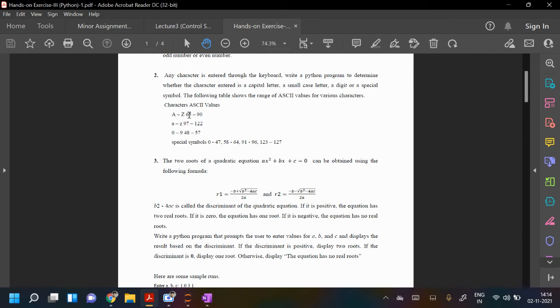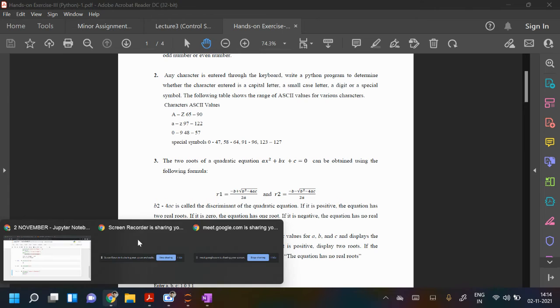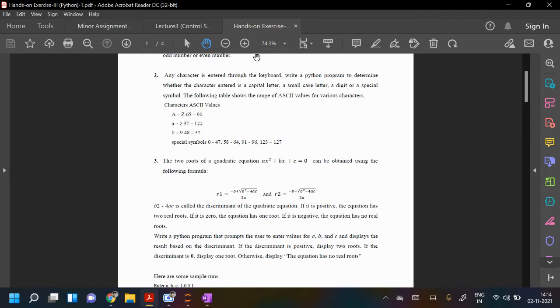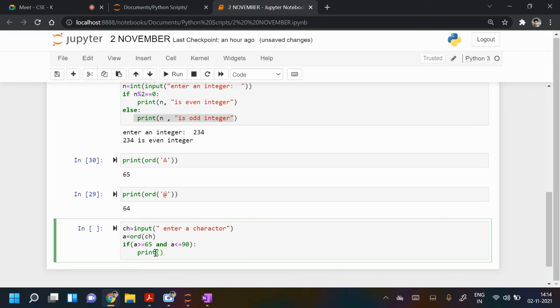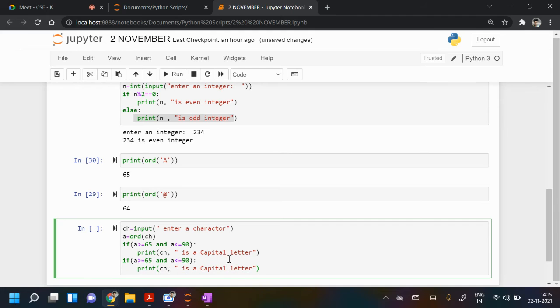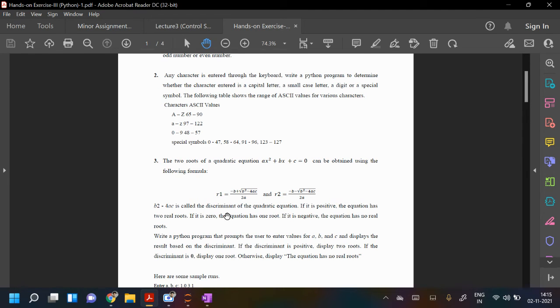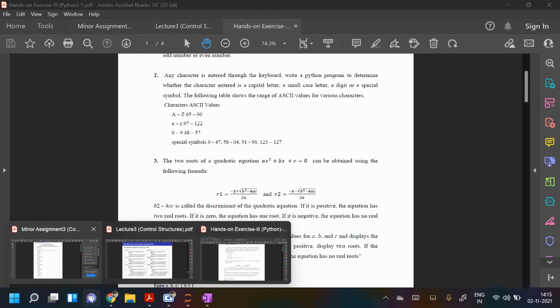In the second one, 65 to 90 is a capital letter. I will change it now, from 97 to 122 for lowercase. 97 to 122.